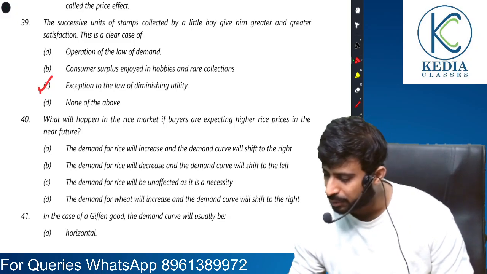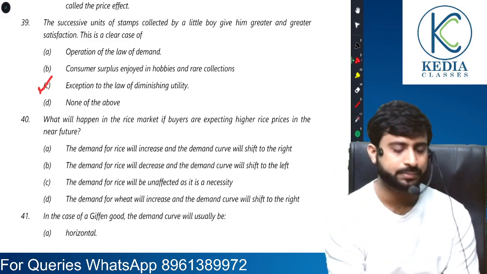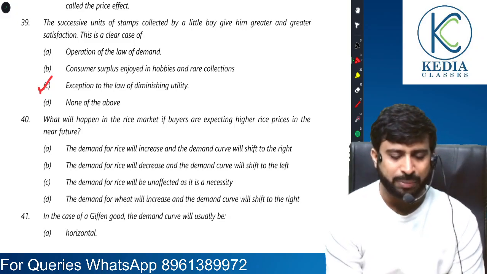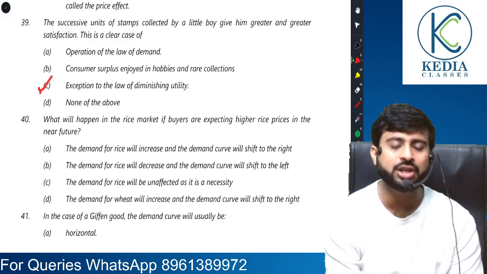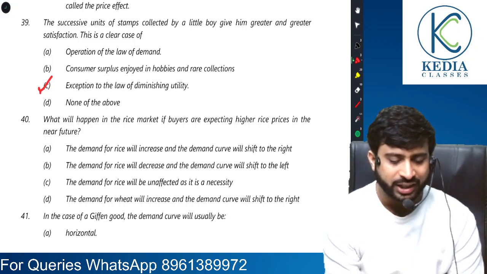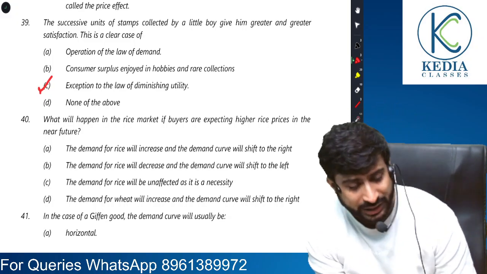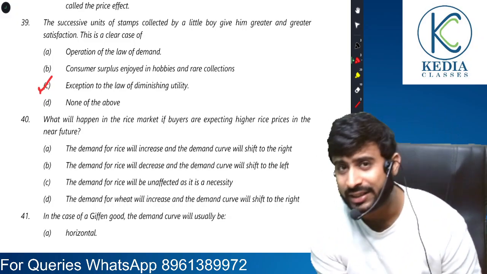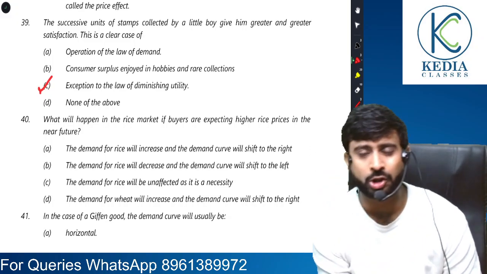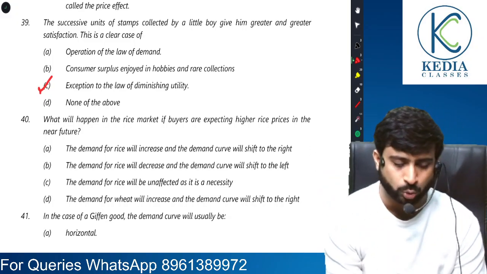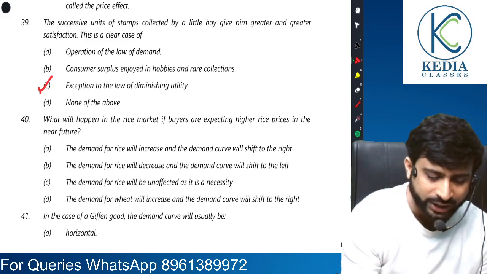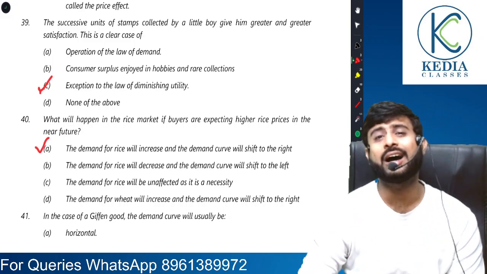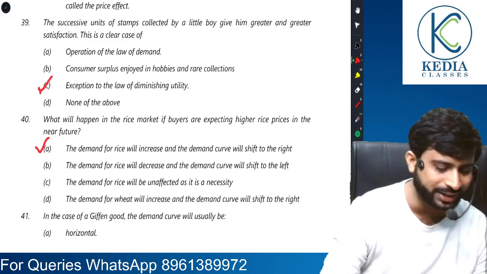Let's see whether we are able to solve this one or not. What will happen in the rice market if buyers are expecting higher rice prices in the near future? So see, if buyers are expecting the price of rice to increase in the future, they will buy more rice today. So the demand for rice will increase because they would not want to buy it at a higher price at a later date, right?